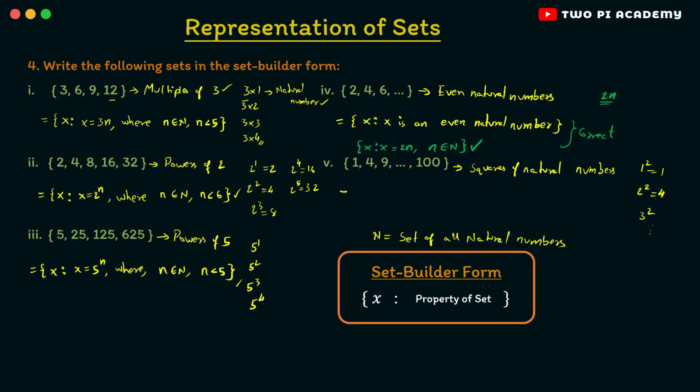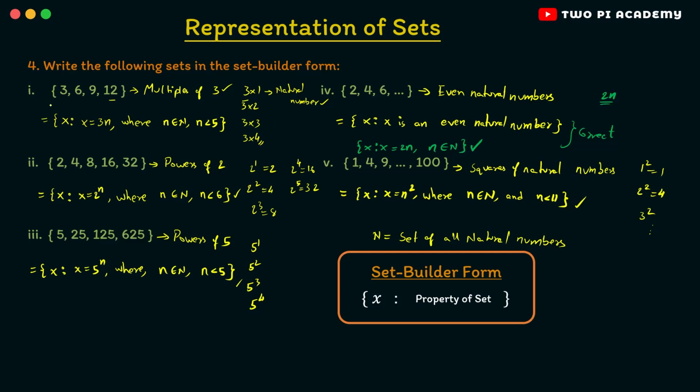So when writing this in the set builder form, you'll write this is equal to the set of all x such that x is equal to n squared, where n is a natural number. n belongs to capital N. And clearly here we have the first 10 squares of natural numbers. So you can say n is less than 11. Or you can also write n is less than or equal to 10. Both of these are the same.